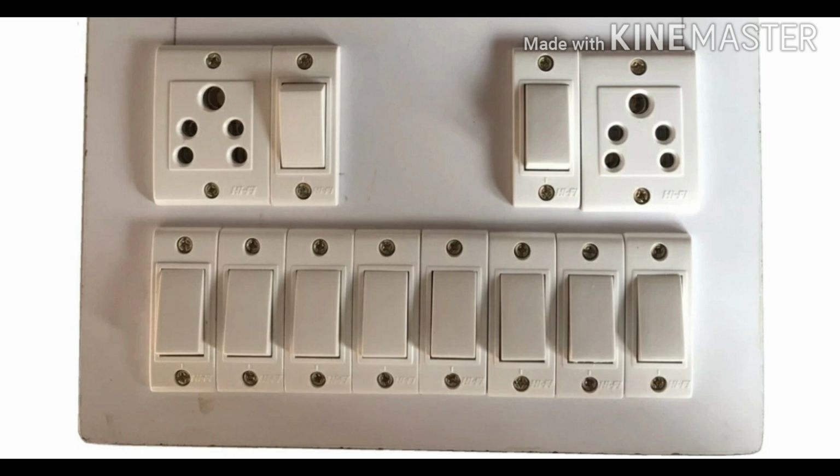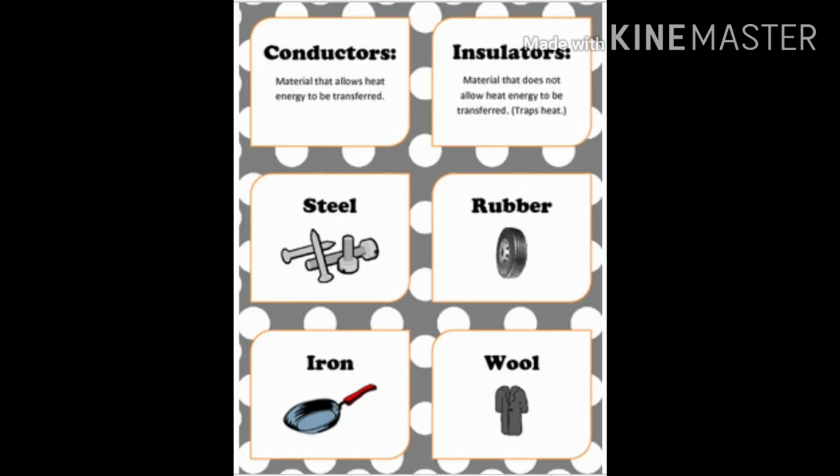So with the help of these switches, you are able to control the flow of electric current in the circuit. So the presence of an electric switch in a circuit is very, very significant, isn't it?